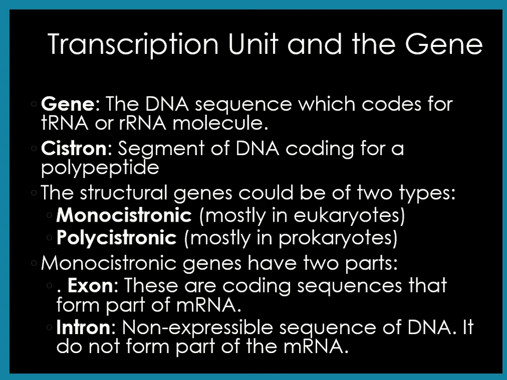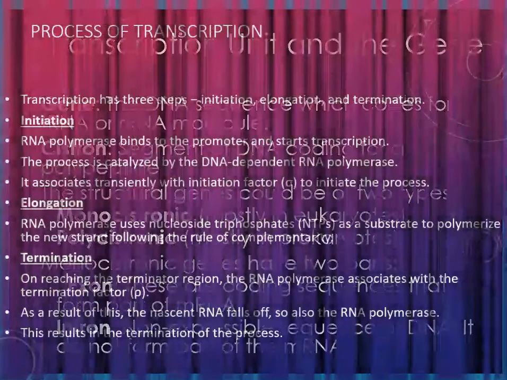Now monocistronic genes have two parts. One is exon and the other is intron. Now what are exons? These are coding sequences that form part of messenger RNA. Introns are non-expressible sequences of DNA that do not form part of the messenger RNA.